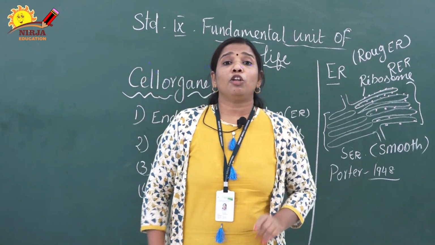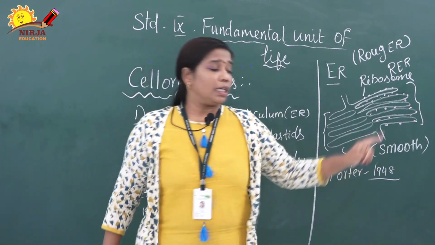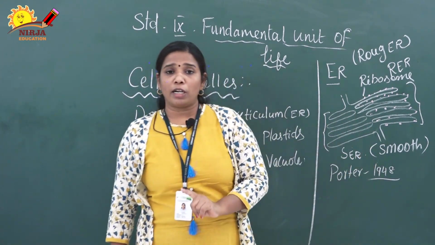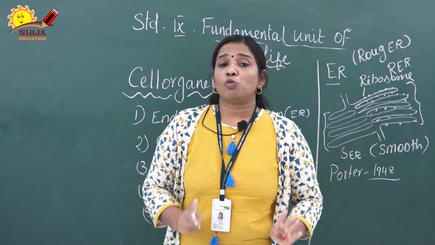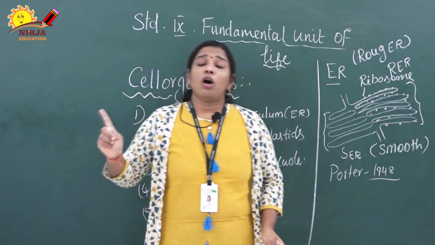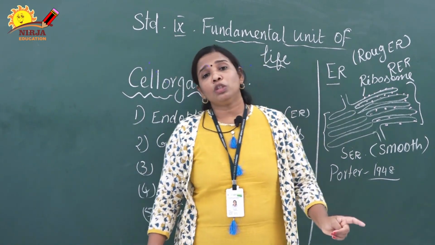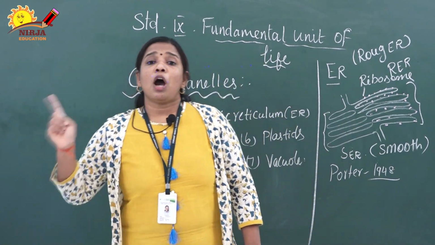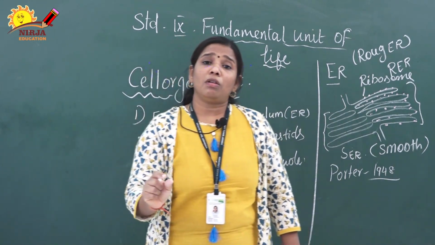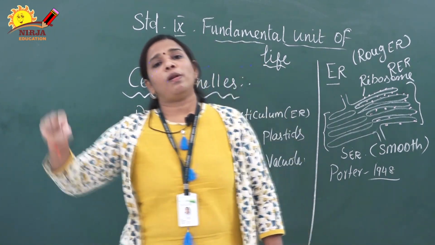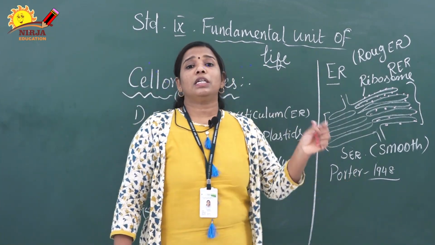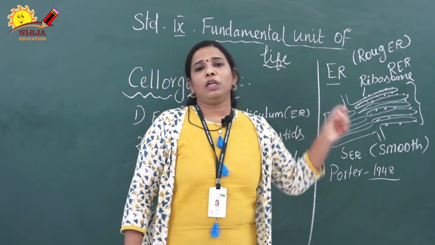That endoplasmic reticulum has a smooth appearance, that is why it is called smooth endoplasmic reticulum. I hope you have understood. Based on ribosome attachment, the endoplasmic reticulum is classified into two types, rough and smooth. Rough means ribosomes are attached on the outermost layer. If ribosomes are absent, that is called smooth endoplasmic reticulum.